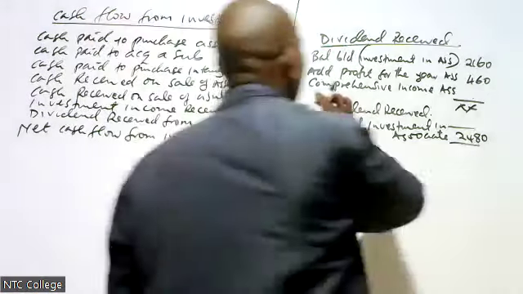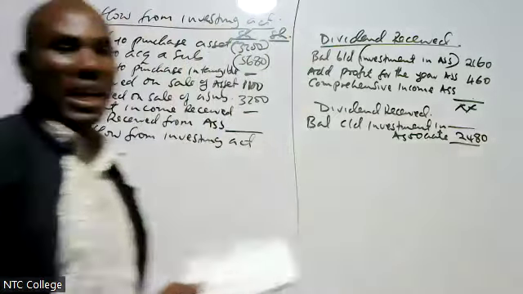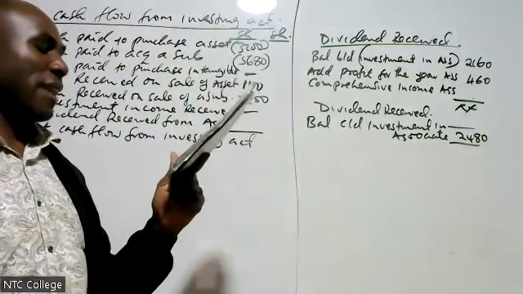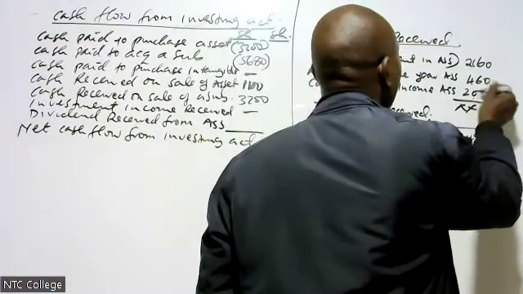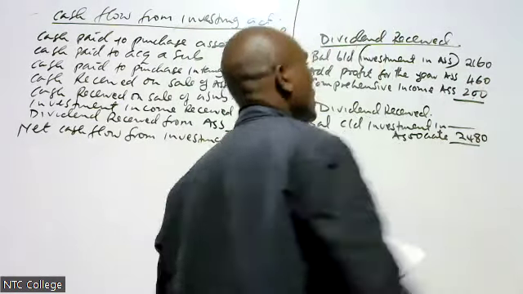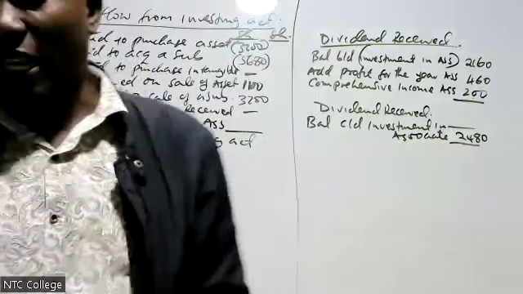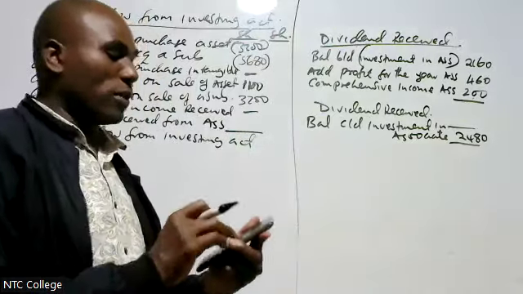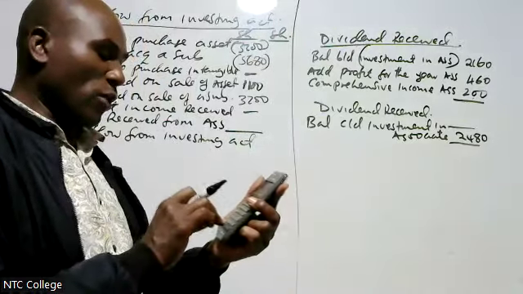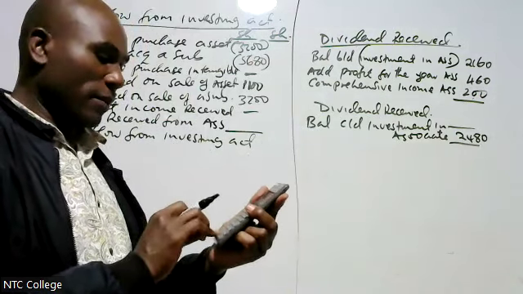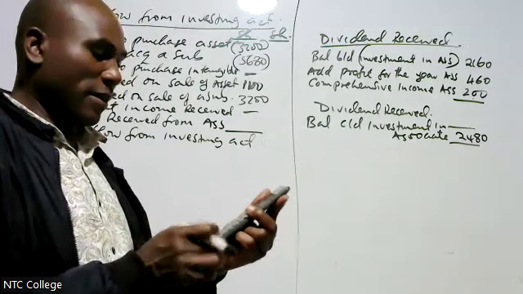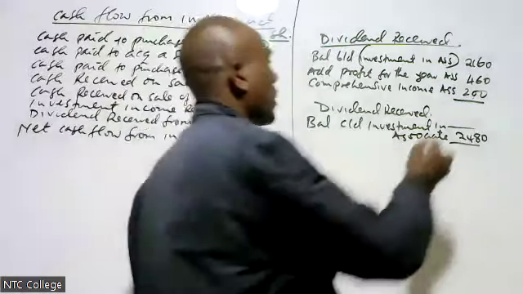Then I check if there is any comprehensive income from associate. Under other comprehensive income, yes, I can see 200. Therefore, I make my total: 2160 plus 460 plus 200. I'm getting 2820.